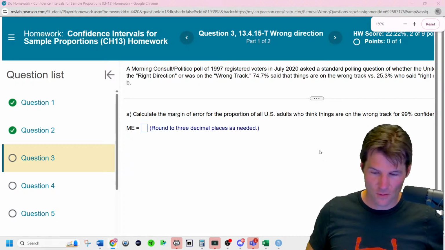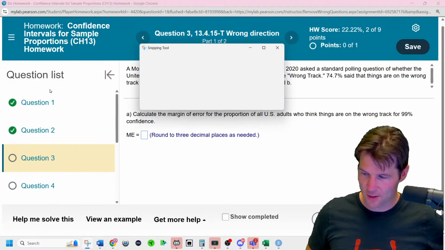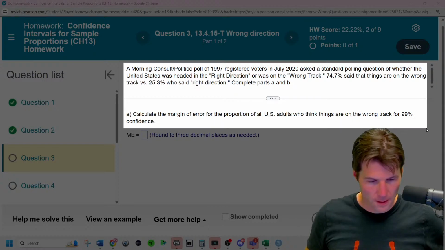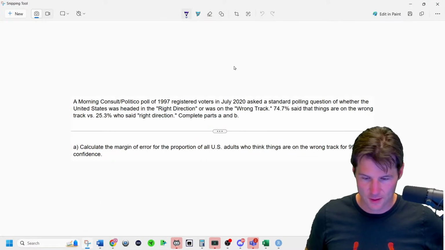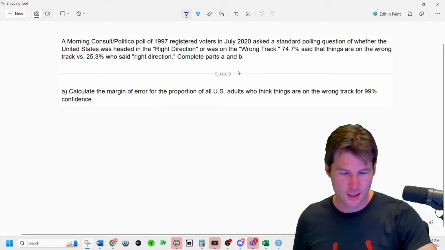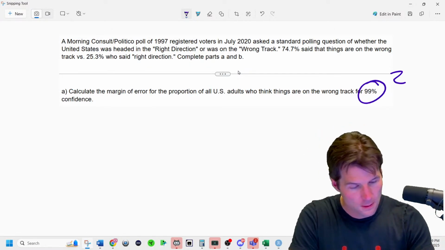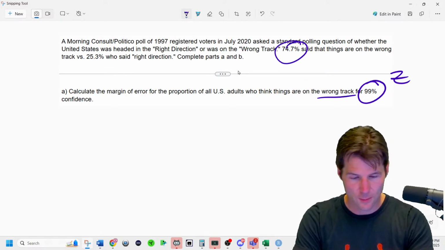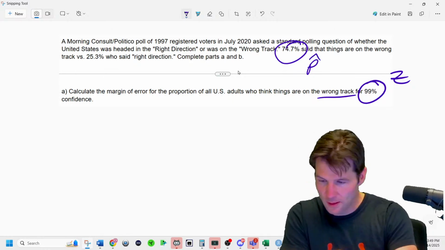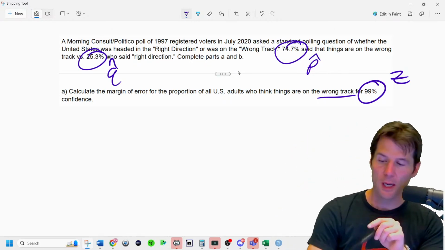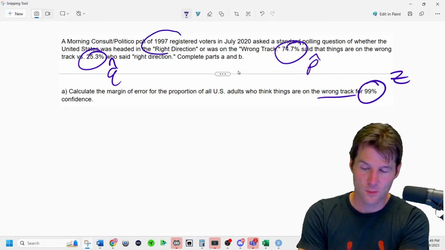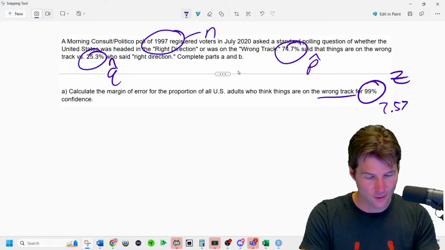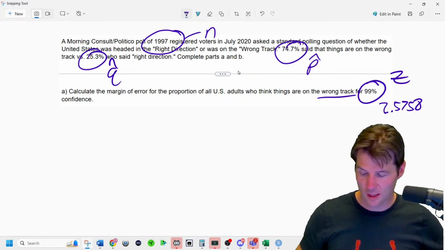A morning poll right here. It wants us to calculate the margin of error right here. So this really boils down to the notation. Everything we just did there, this is going to be a notation problem. Notice how it says 99% confident. Since it says 99% confident, that's going to dictate the z-score. They want a proportion, so that makes this p hat, and that makes this q hat, because this comes from a sample. This isn't the truth, it comes from a sample. The z-score for this is 2.5758. And the reason I know this is because I've memorized them.